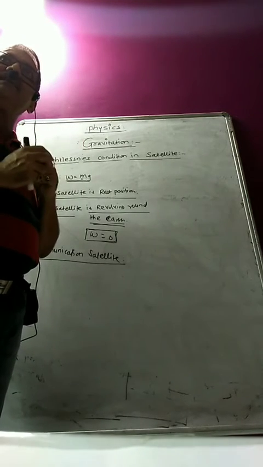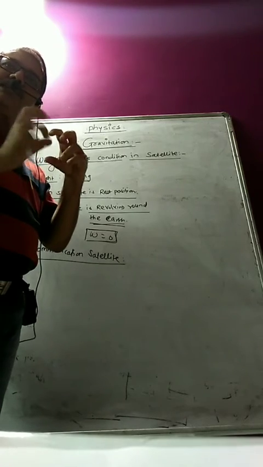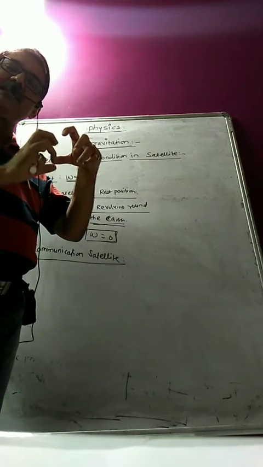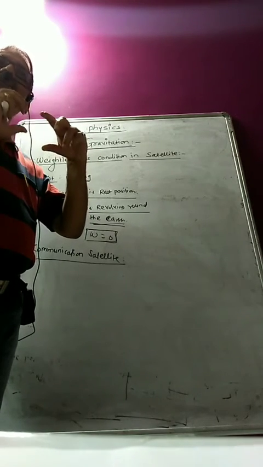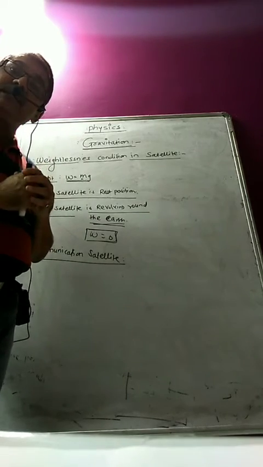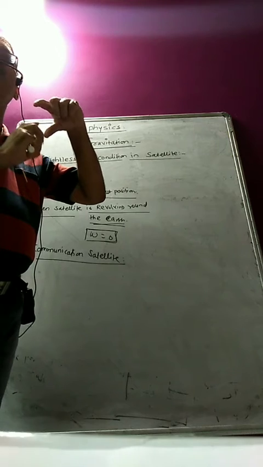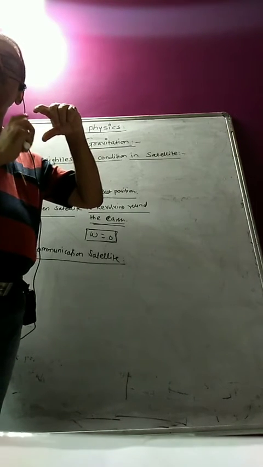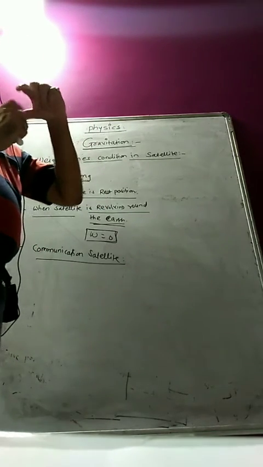The earth rotates from west to east, and the satellite is also set in such an orbit that it moves in the west to east direction. Moreover, the time period of rotation of the earth about its own axis is the same as the revolution of the satellite around the earth about that polar axis.